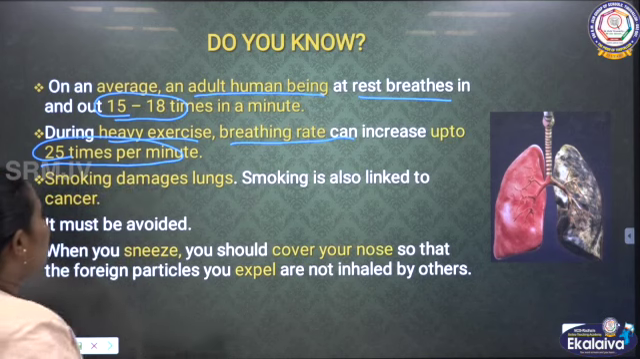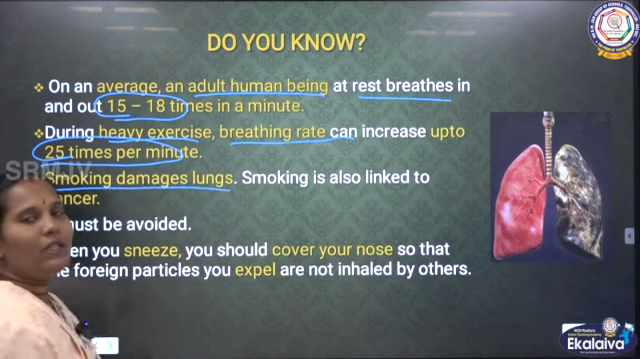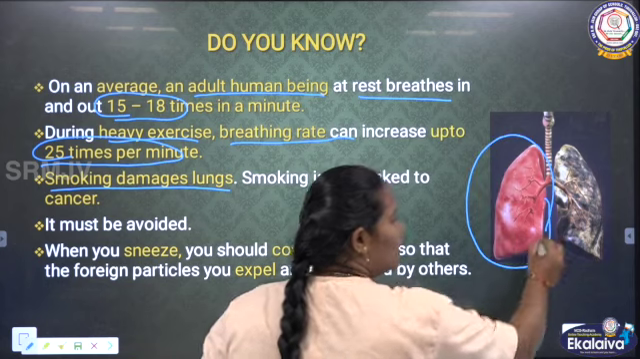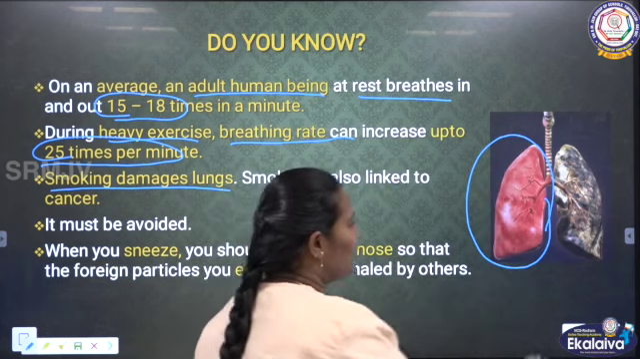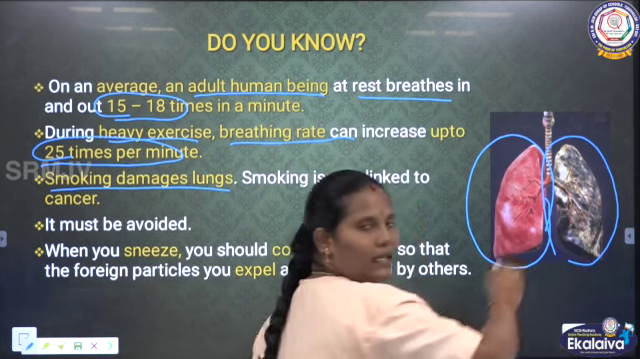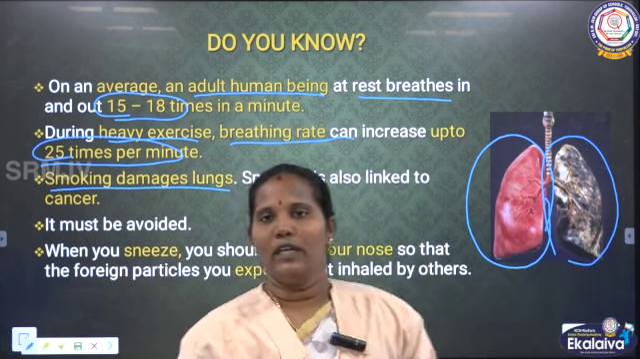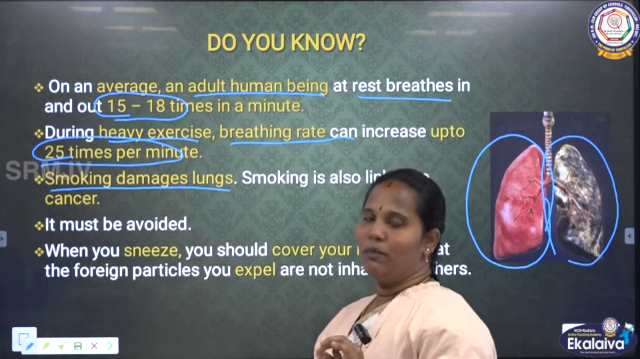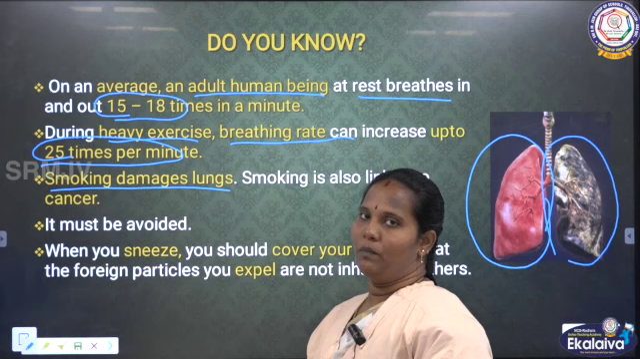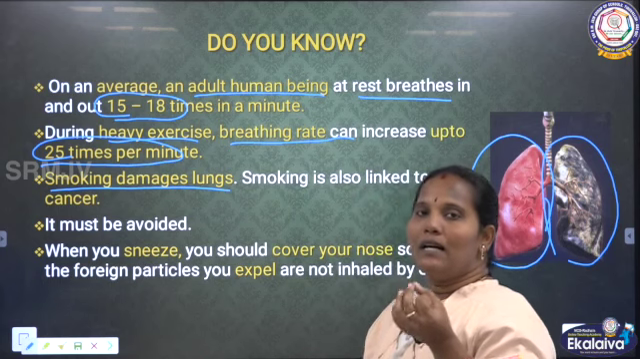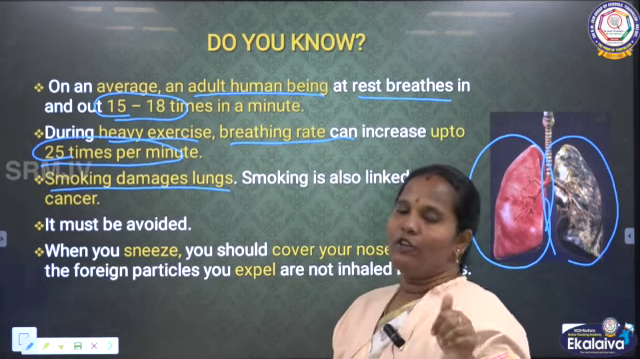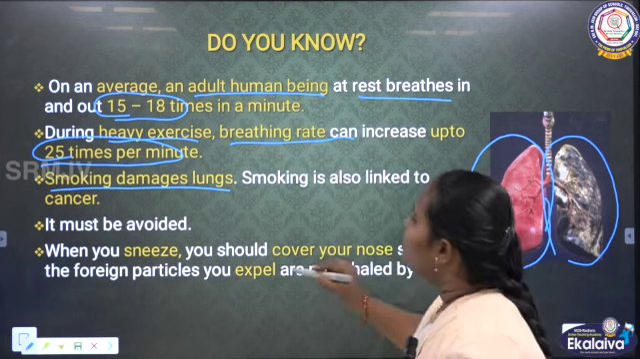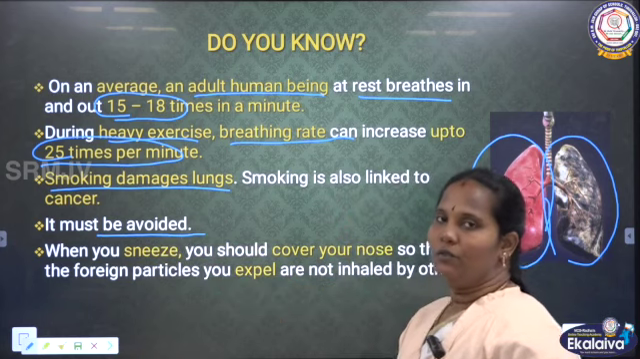Then, smoking damages the lungs. We know that smoking damages the lungs. We can see here the normal lungs compared with the smoking person's lungs, which we can call damaged lungs. Smoking affects because while smoking, some chemical parts are added into the hemoglobin, which makes the lungs damaged. So we must avoid smoking.